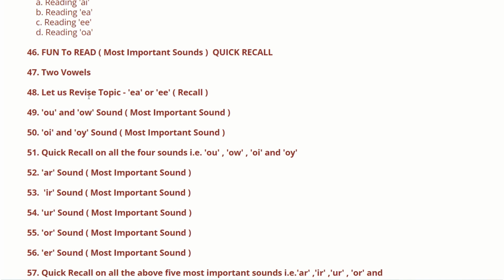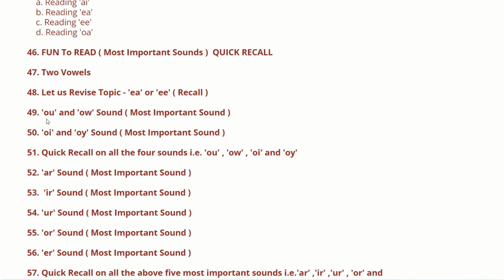Then comes the let us revise topic, that is A and E. Let us revise is nothing but we will be giving you an image, and from that image you need to find out whether EA will come or EE will come. For example, leaf. We will give you the first and the last letter, that is L and F, and you need to find out whether LEAF should come or LEEF should come. That kind of practice activity worksheet will be there, wherein the expert will help you how to solve it and make you learn.